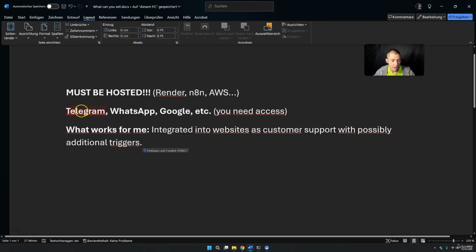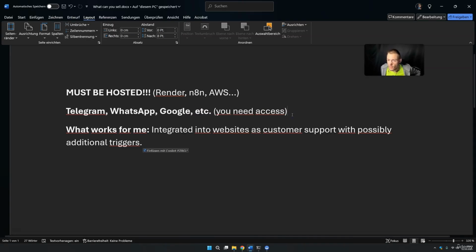Basically, you can sell everything. You can also sell Telegram agents, you can sell WhatsApp agents, you can sell agents that have access to the Google products, to Gmail, to whatever. You can sell every single automation, but if you want to sell all of this, you also need access to these things. So your client needs to give you access. And this is sometimes a little bit hard. A lot of people don't want to give you access.